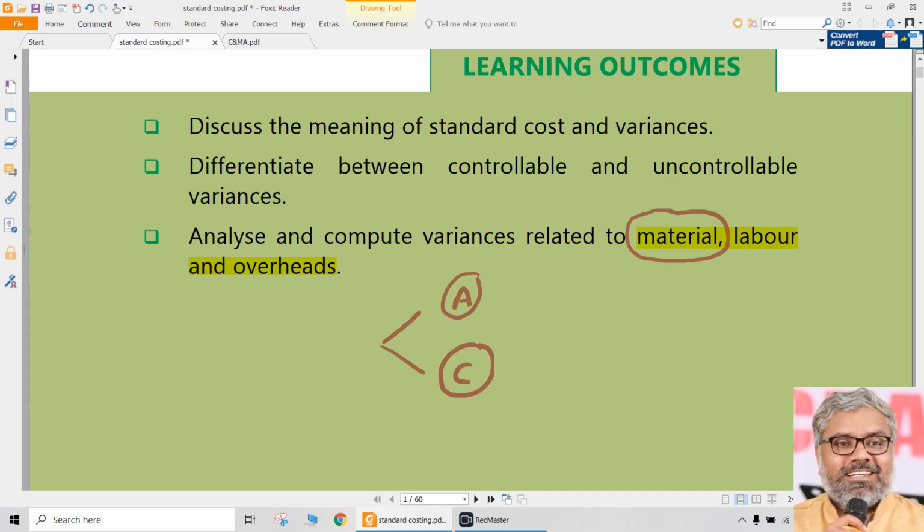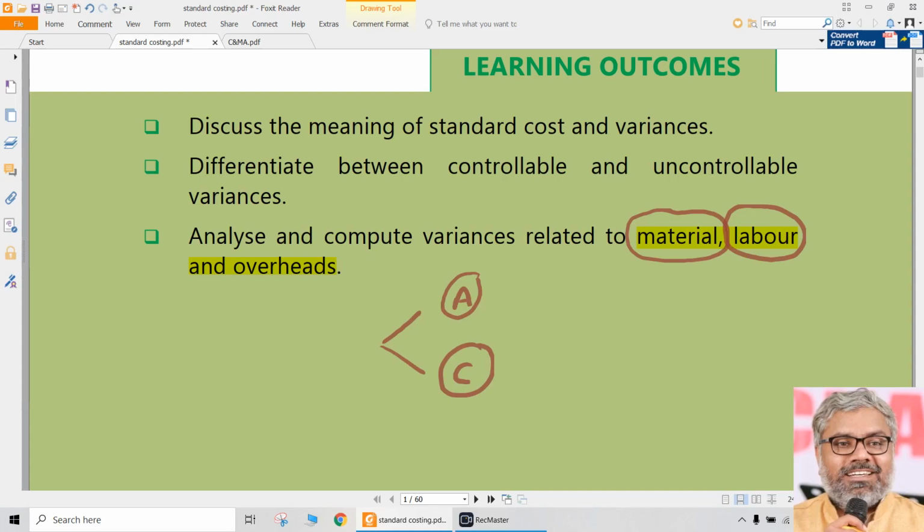That is all part of material control. Same way within labor control also, ascertainment is one part, but control definitely is another part. Of course, this is a vast topic. Practically speaking, controlling the labor cost is a very scientific thing that has to happen in real life, using work studies, motion studies, time studies, having proper job descriptions, job evaluation, performance measurement. All these things will be part of labor cost control, we can say. So as parts of elements, there will always be an ascertainment part and a control part anyway.